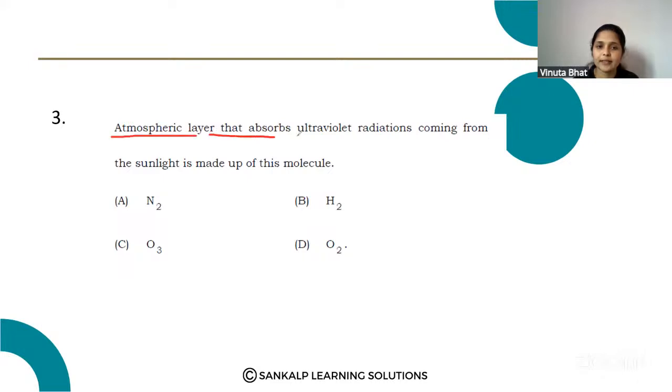The atmospheric layer that absorbs the ultraviolet radiation coming from the sunlight is made up of this molecule. Option A, nitrogen. Option B, hydrogen. Option C, O3, ozone, and option D, oxygen.